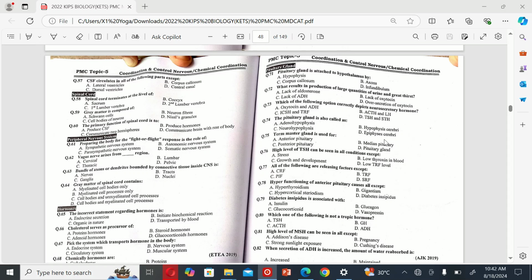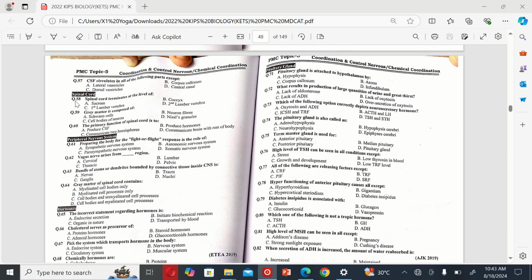Let's get started. The first MCQ is: CSF circulates in all of the following parts except A. Lateral ventricles, B. Corpus callosum, C. Dorsal ventricles, and D. Central canal. So the correct option is B.